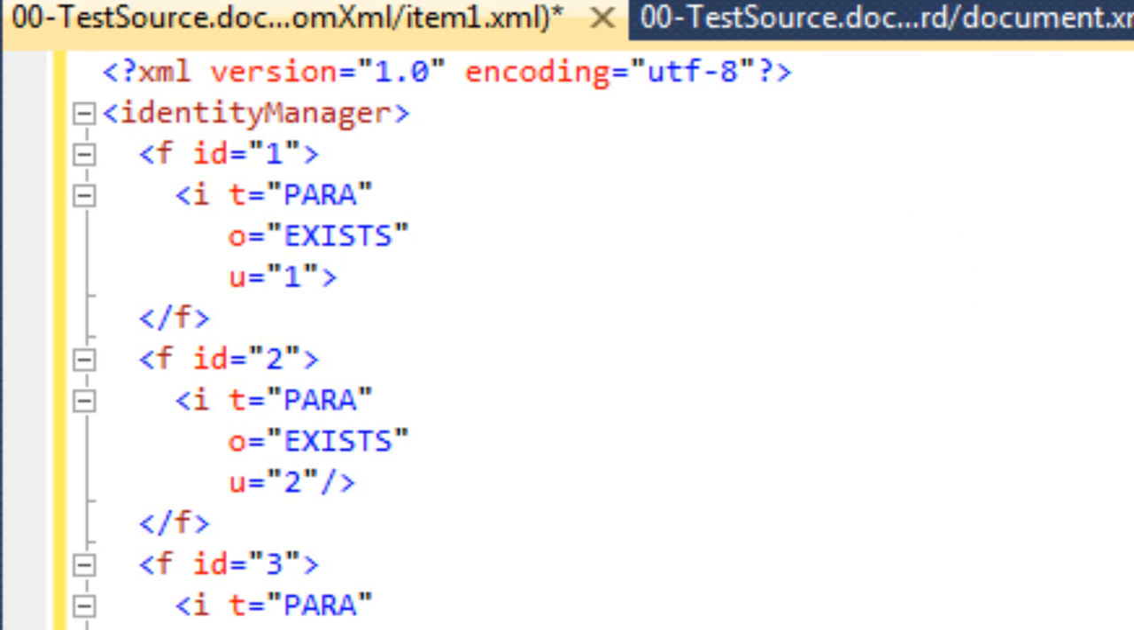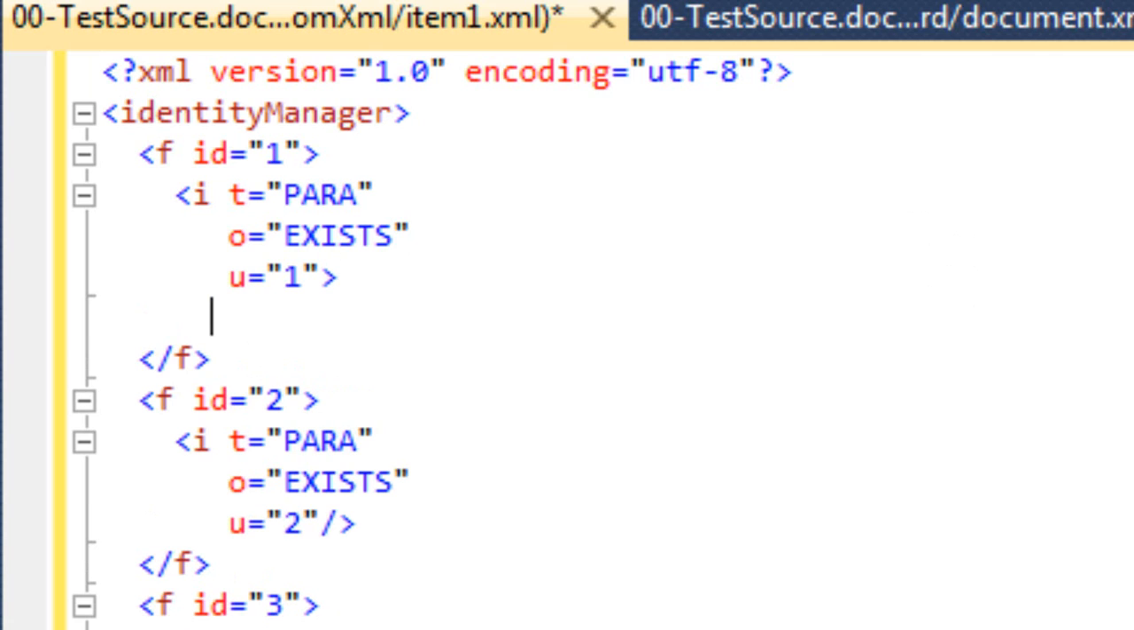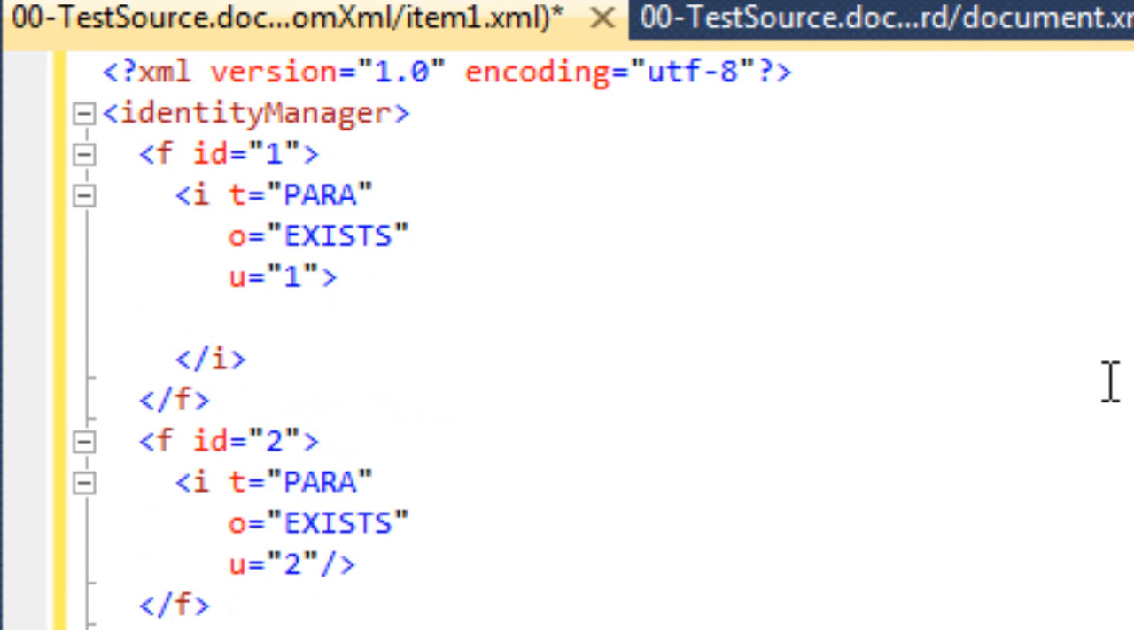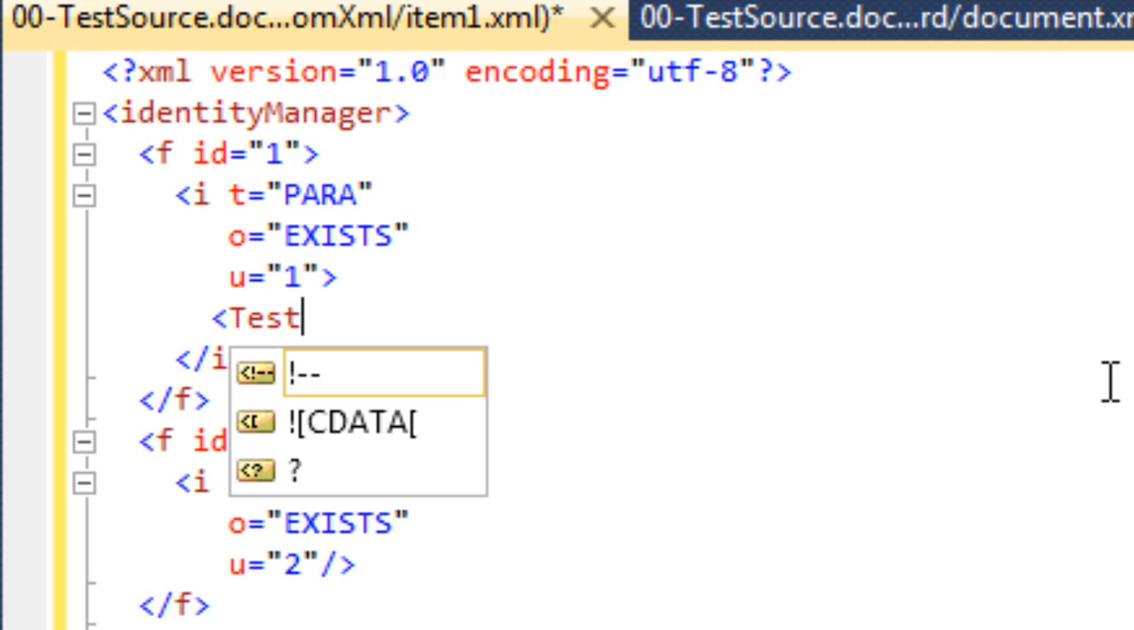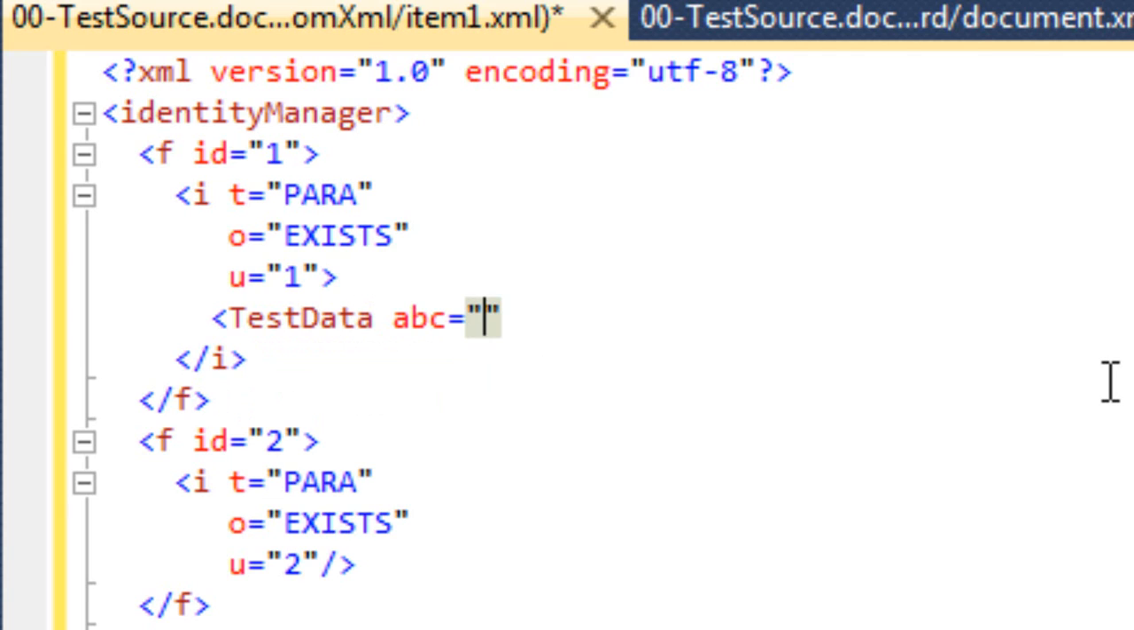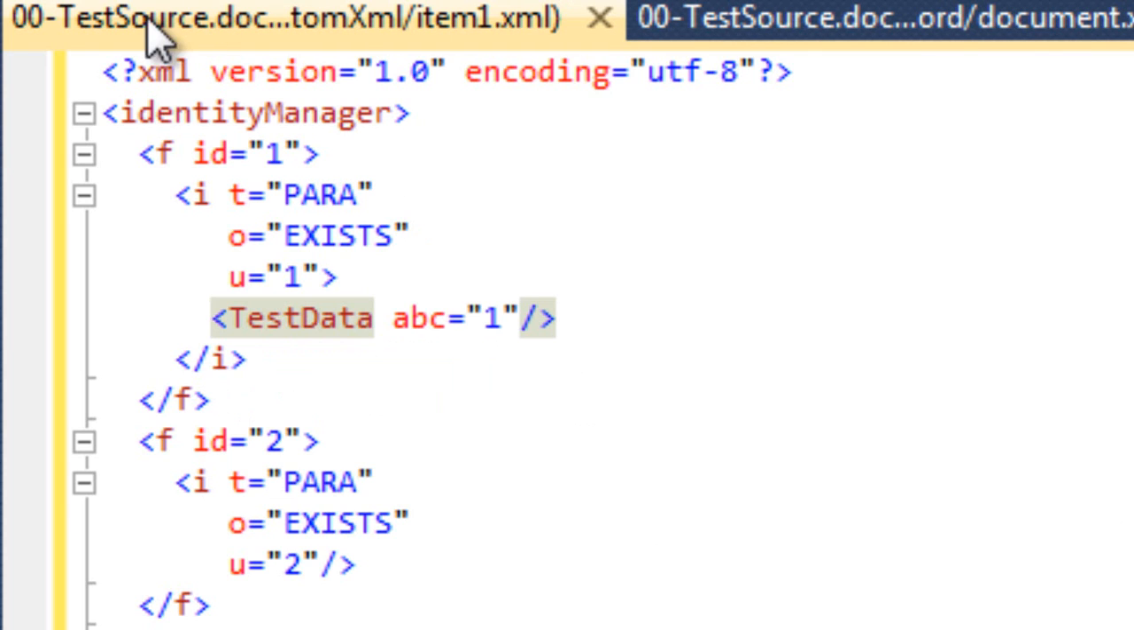So let's say that I come in here and I'll terminate that XML item, and I'll put in a new element in there. So I put any arbitrary XML as a child element of that I element, and let's save it. So this is 00 test source.docx.